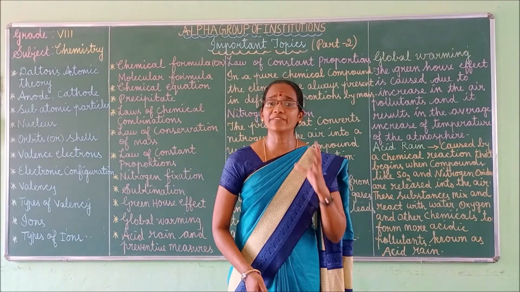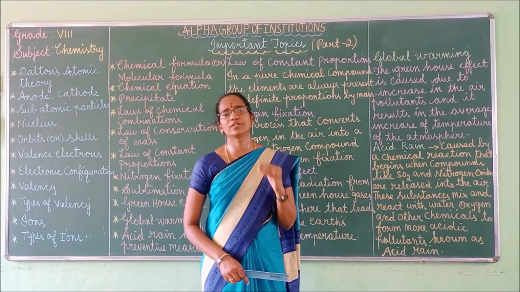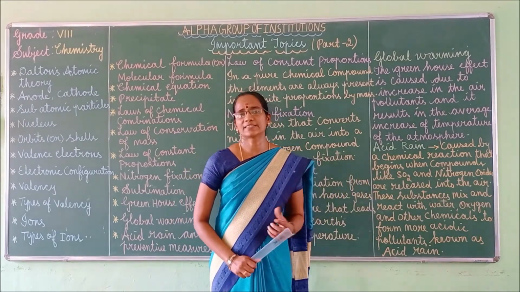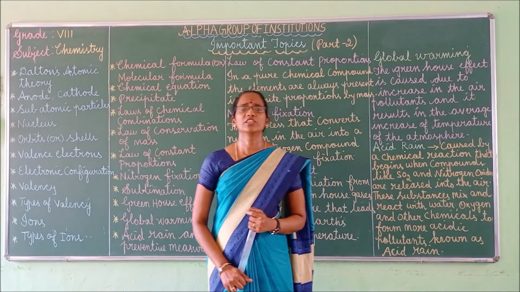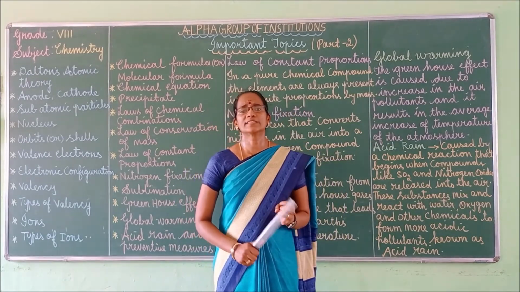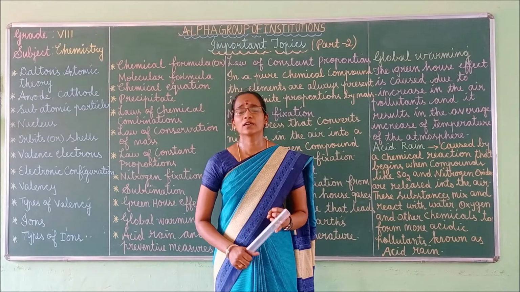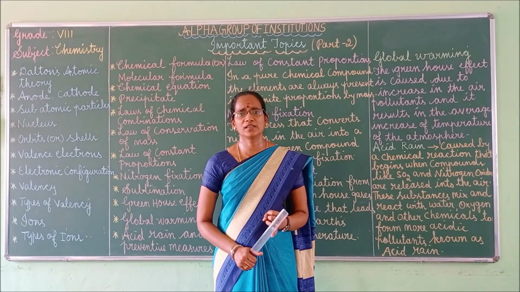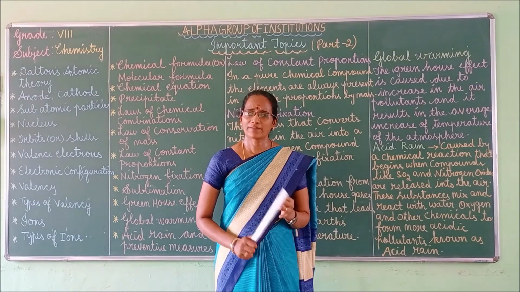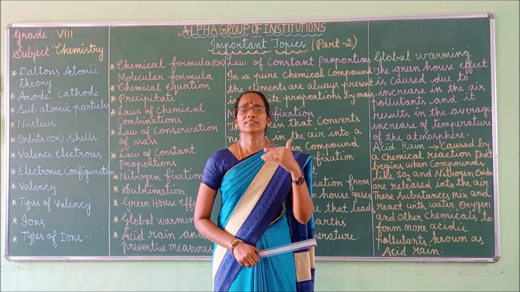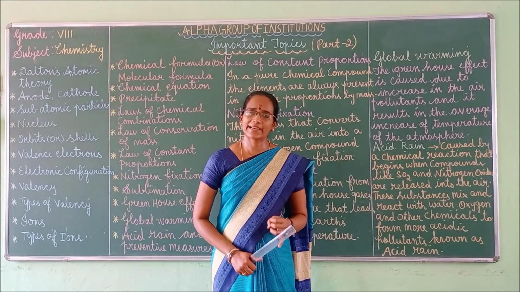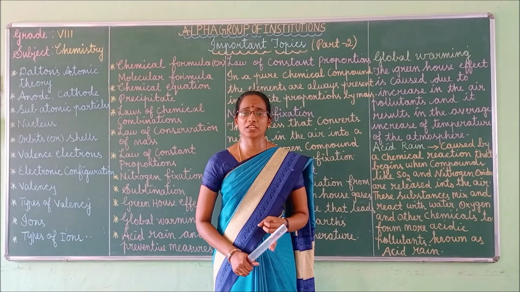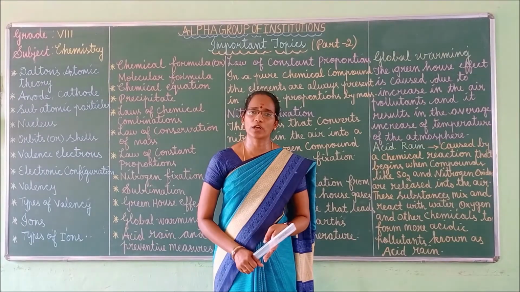So, what are the preventive measures we have to take to avoid acid rain? First, we should avoid using fuels like petrol and diesel. We have to move to alternative sources of energy such as tidal energy, wind energy, bioenergy, solar energy.